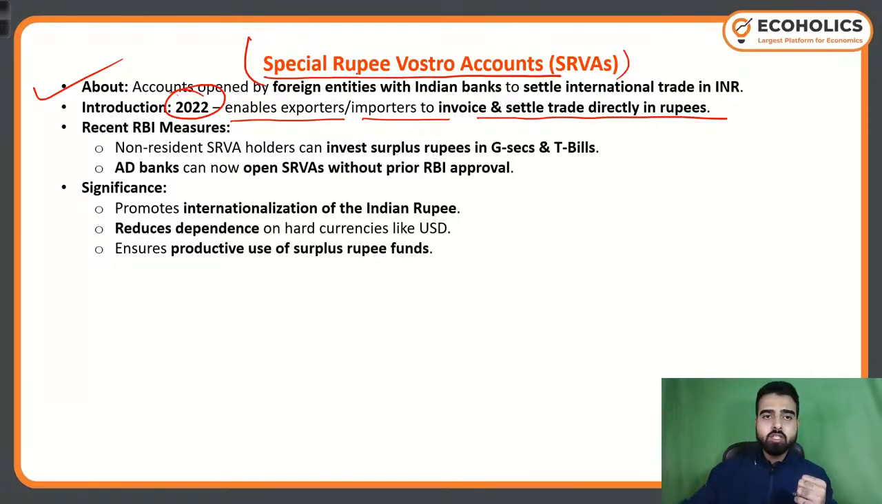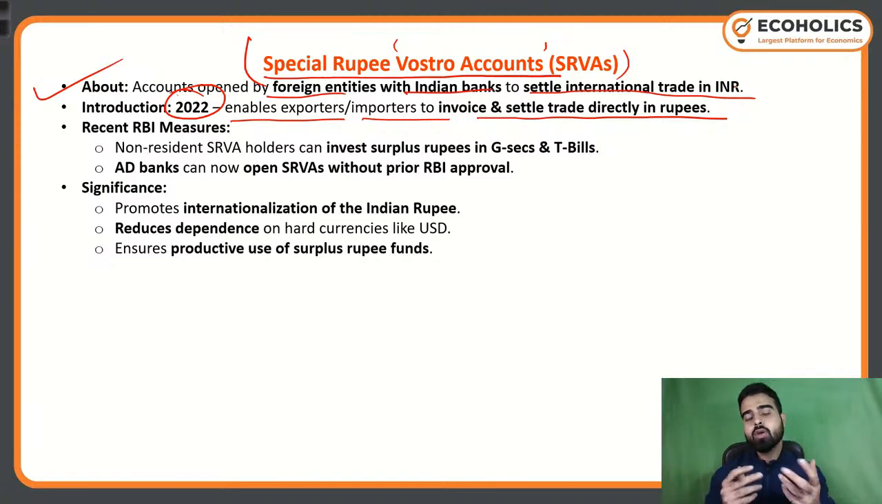Obviously, now see, special rupee Vostro account. What does Vostro account mean? It meant yours account with us, a US bank or any foreign entity's account in our own domestic bank. That too in Indian rupees. This is what the Vostro account is all about. Special rupee means it is in rupees. Obviously, a Vostro account is something that you can open in Indian rupees only. These are the accounts opened by foreign entities with an Indian bank to settle international trade in Indian rupees.